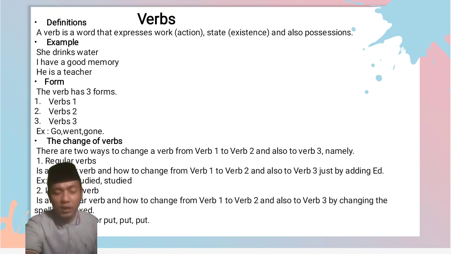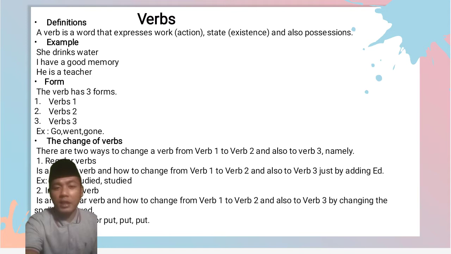What is the regular verb? And how to change from verb 1 to verb 2 and also to verb 3? Just adding ed at the end of the word. For example, study, this is the verb 1, and studied, this is the verb 2, and studied is verb 3, because in regular verb we just add ed.